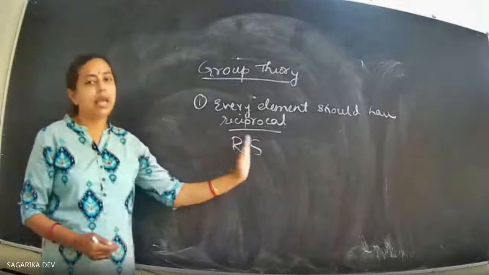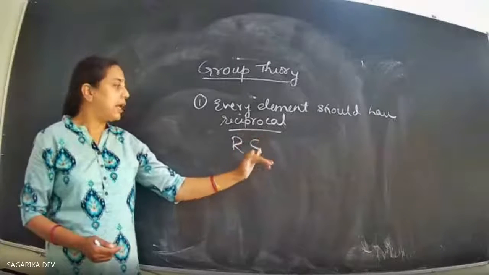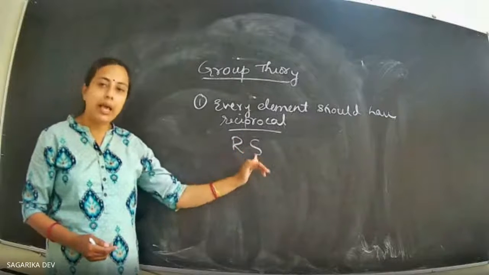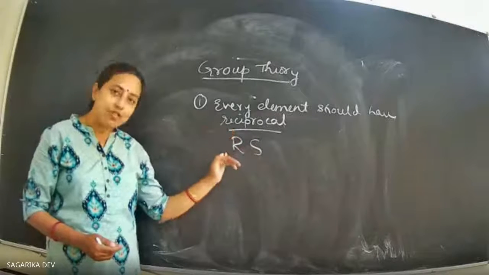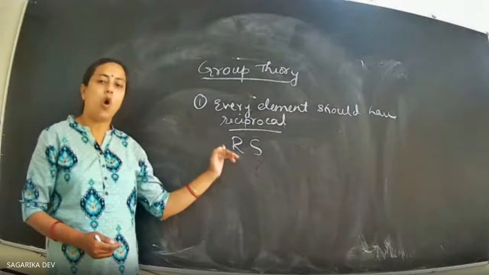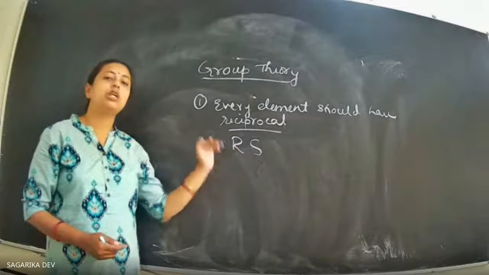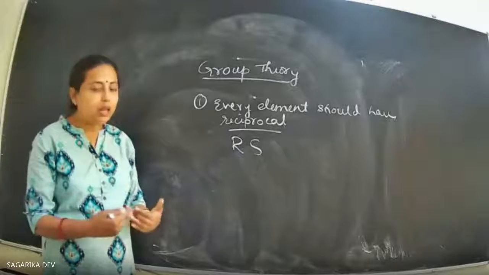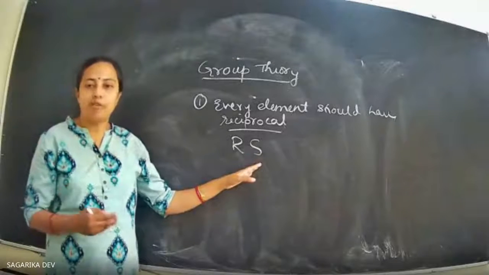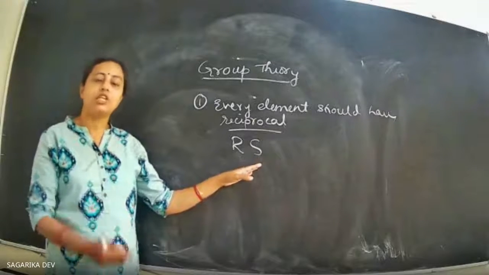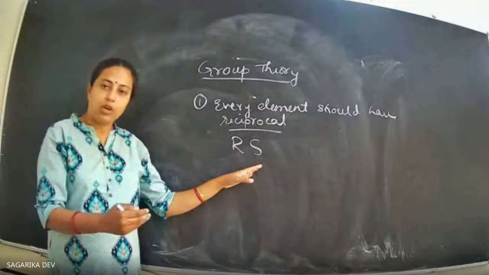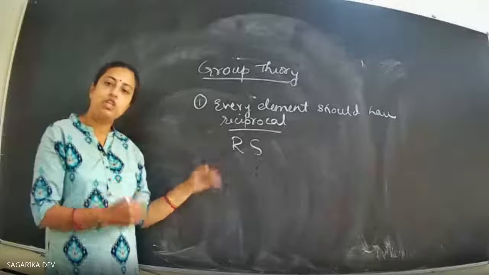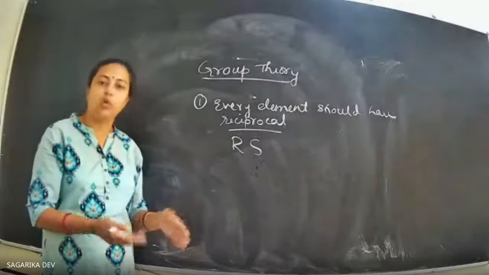When we write RS, we mean that S is left multiplied by R, or the S symmetry operation is left multiplied by the R, or the R symmetry operation is right multiplied by the S. Actually, what do we mean? We mean that first we perform the symmetry operation S on the molecule, and then we perform the R symmetry operation on the same molecule.